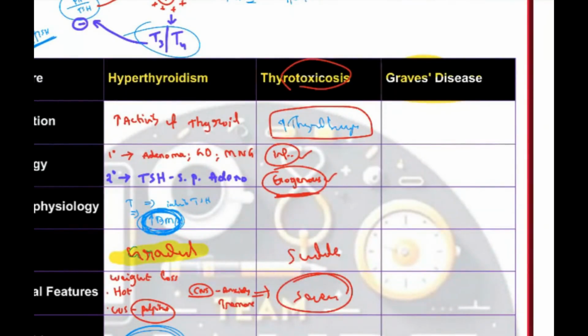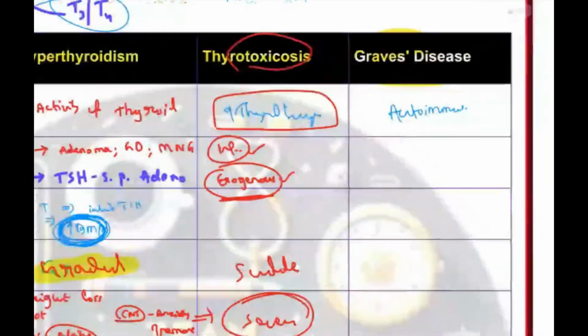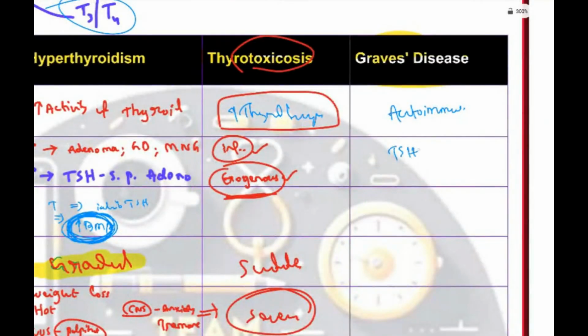Now, Graves' disease. What is Graves' disease? Destruction of the thyroid gland by autoimmunity. So it is an autoimmune disorder. In this autoimmune disorder, there is the TSH receptor, and antibodies are formed on the TSH receptor. So continuous stimulation of the TSH receptor will occur.